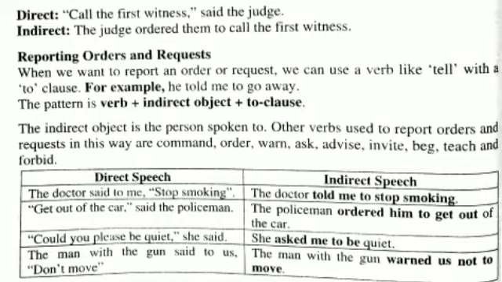Other verbs used to report orders and requests in this way are command, order, warn, ask, advise, invite, beg, teach, and forbid. Let's see some examples in direct speech.